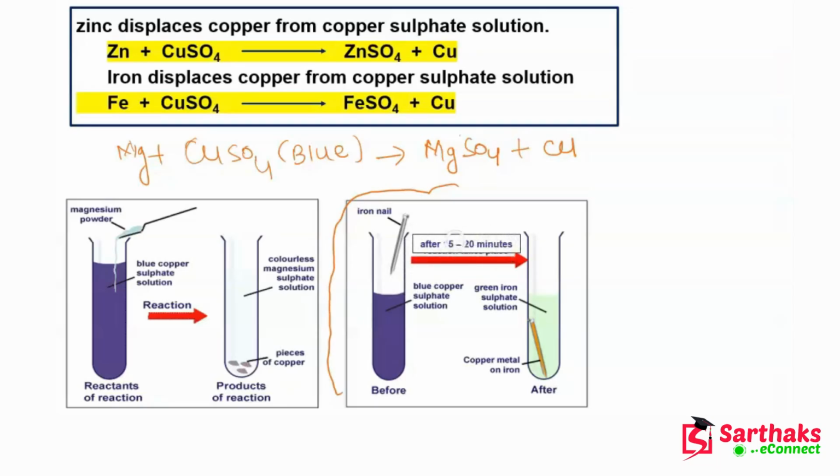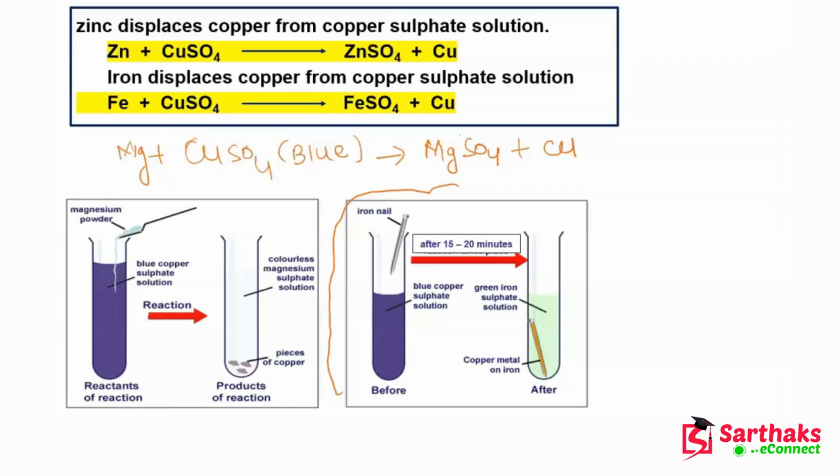Now guys, after 15 to 20 minutes, we will observe that this blue copper sulfate solution will turn into green iron sulfate solution, because the iron present in this iron nail will displace the copper from its solution and form green iron sulfate solution.